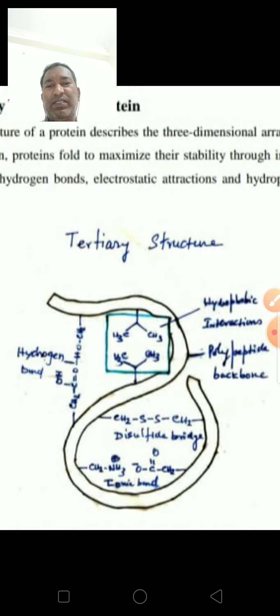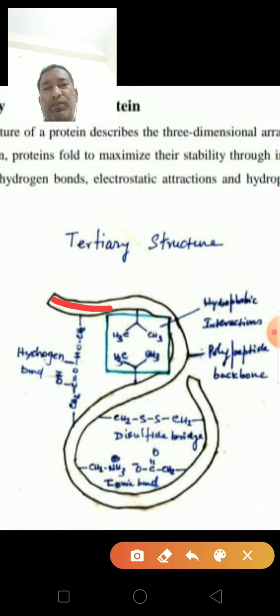See here, bond CH3. This is leucine. This is one protein, this is also one amino acid. The CH2 S bond, CH2, is a disulfide bridge. Here this is the ionic bond: CH2 NH3 plus. So this is one amino acid, and this is another amino acid, CH2 COO minus. So these are the plus ion and the minus ion. This is the ionic bond.